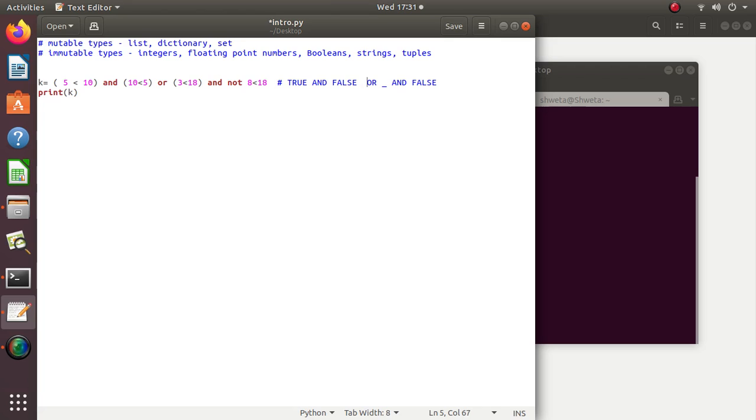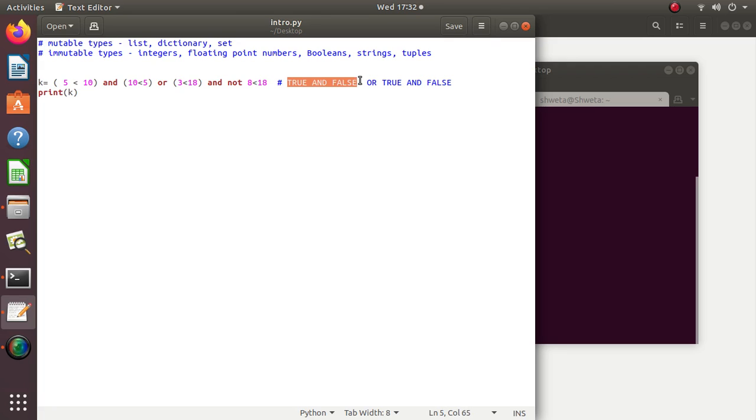3 less than 18 is true. So now I will have to check which operator to solve. First AND is solved. There are two AND operators, so starting from the left hand side, this AND will be solved first.